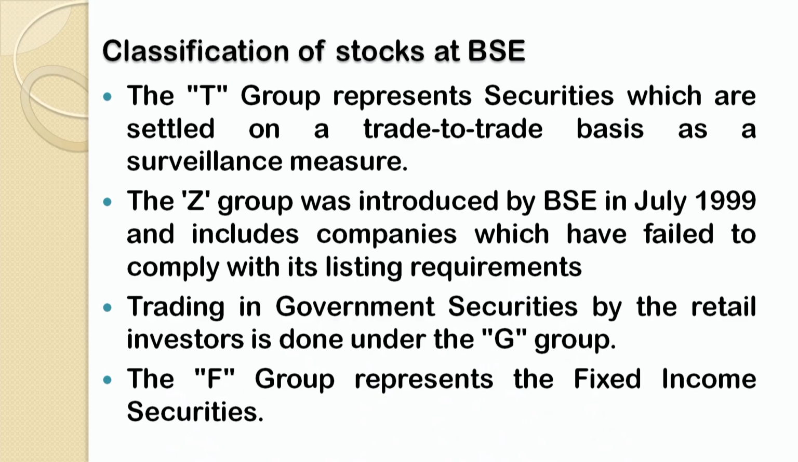Trading in government securities by retail investors is done under the G group. That means the G group basically indicates the trading which is executed by retail persons in government securities.